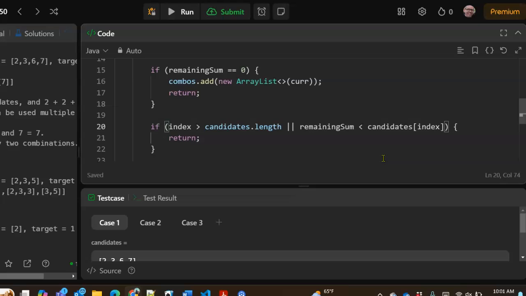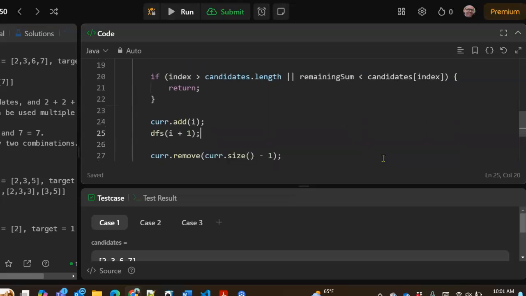If the number that we're looking at is going to put our sum past the target, it's not good. So we've got to return for that as well.